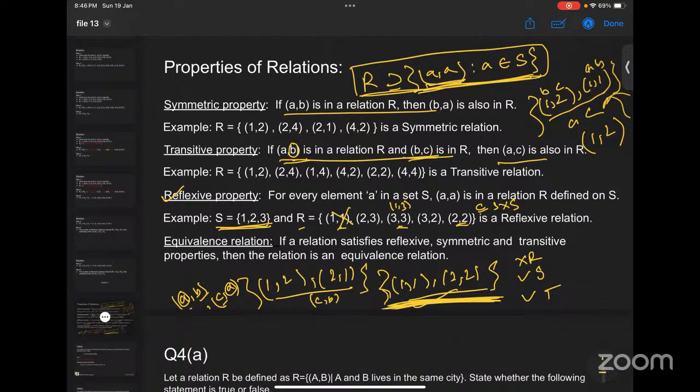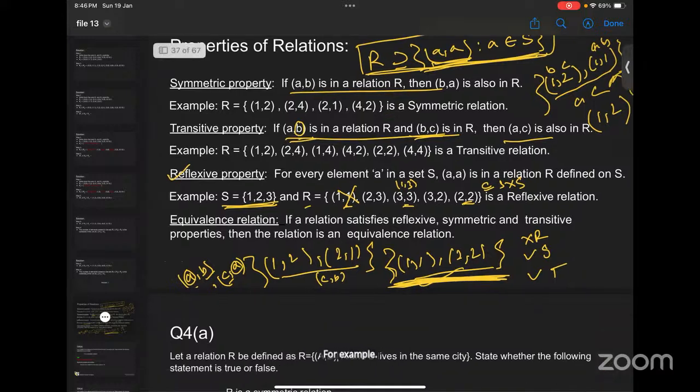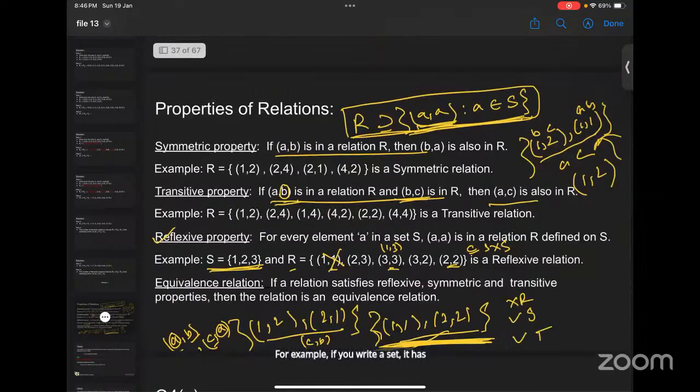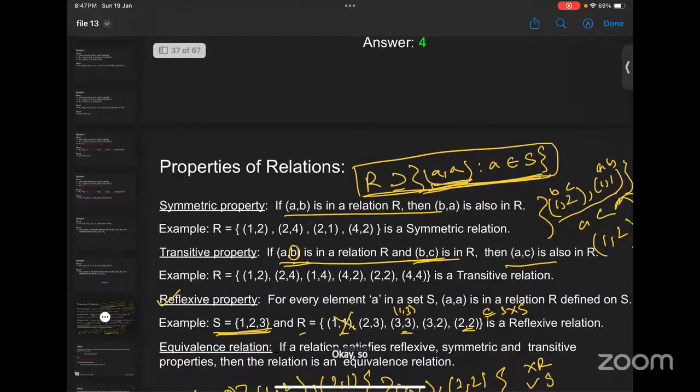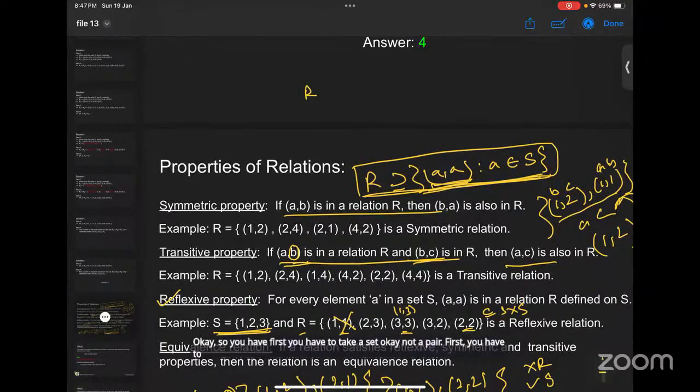It depends on the set. First you have to take a set, not a pair. Let us specify the set.